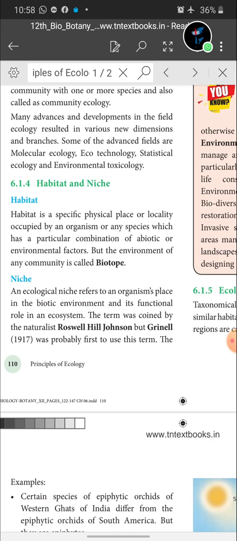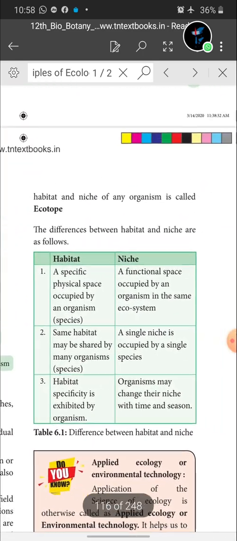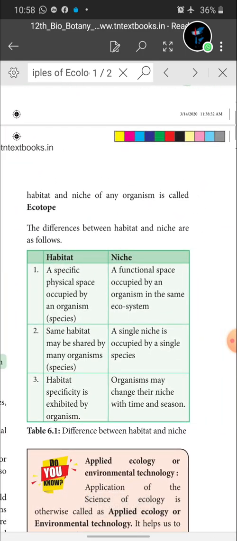An ecological niche refers to an organism's place in the biotic environment, one keyword, and its functional role, another keyword. For this, 1 mark, 2 mark. Okay, the term was coined by naturalist Roswell Hill Johnson, but Grinnell was probably the first to use this term. Okay, next, the habitat and niche of any organism is called ecotope.